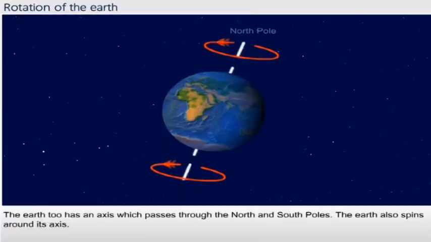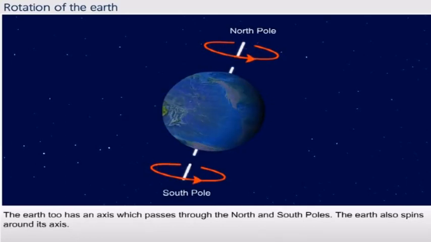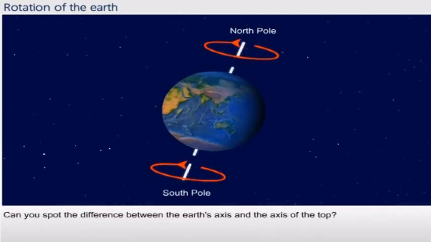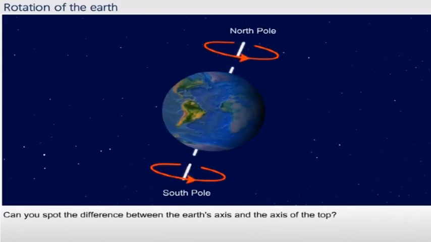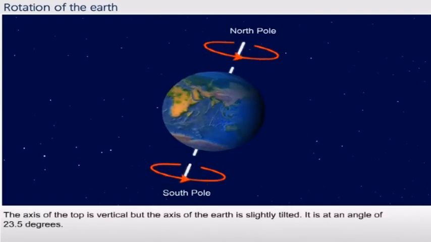Now, there are two important movements of the earth. One is rotation and the other one is revolution. Children, first you have to know the meaning of rotation. The movement of the earth around its own axis is called rotation. It takes 24 hours for one rotation. Rotation causes day and night.